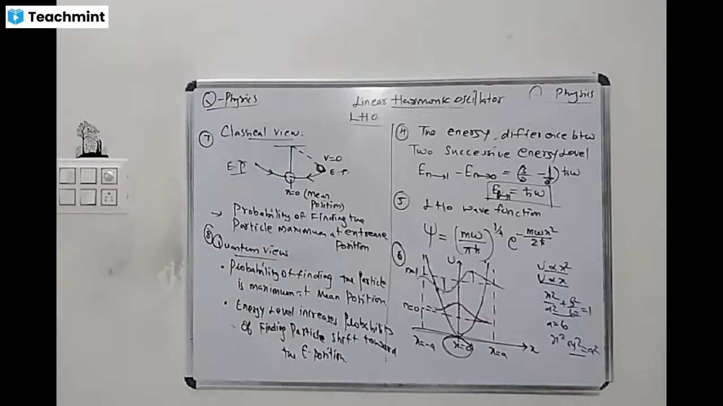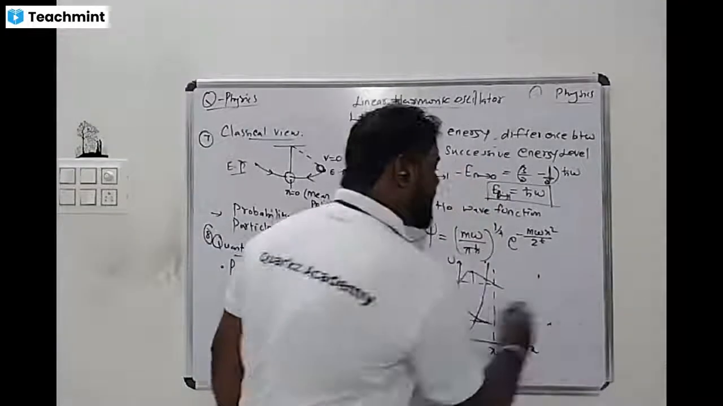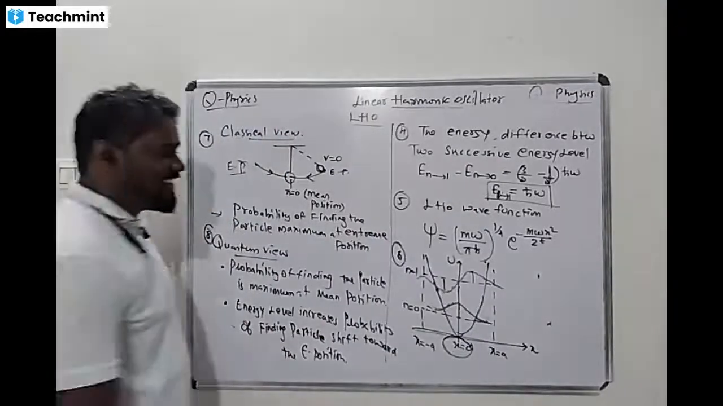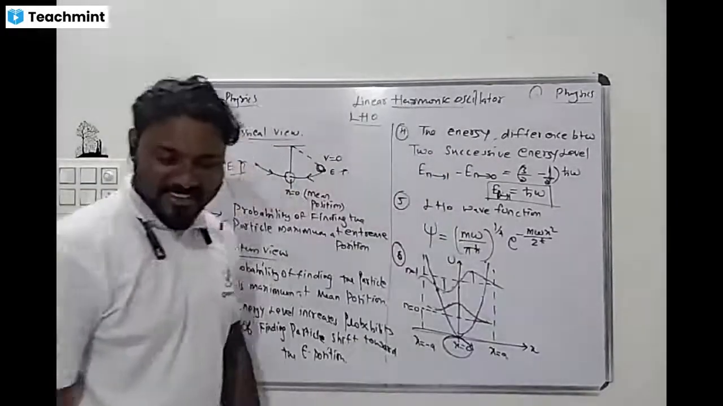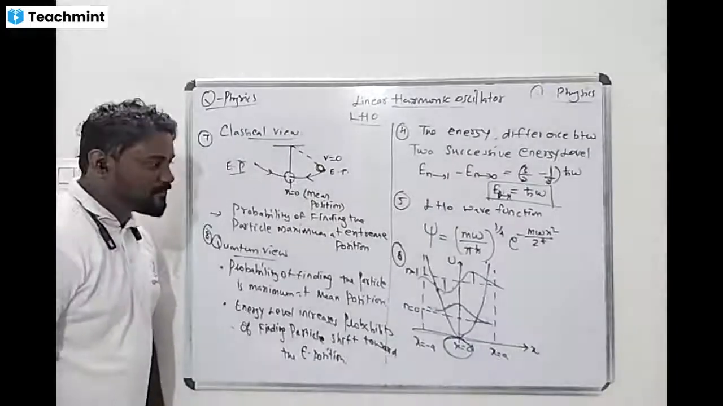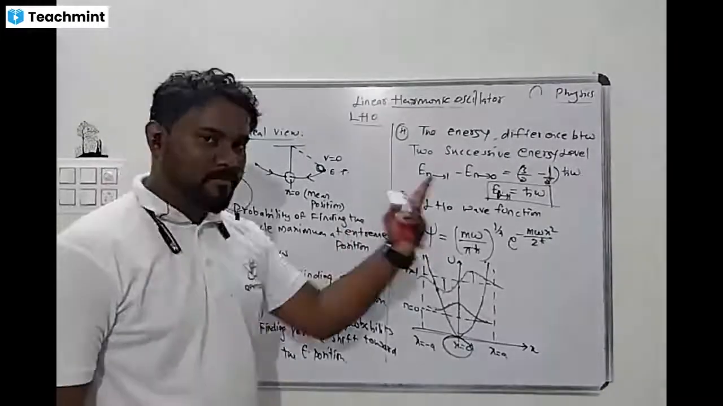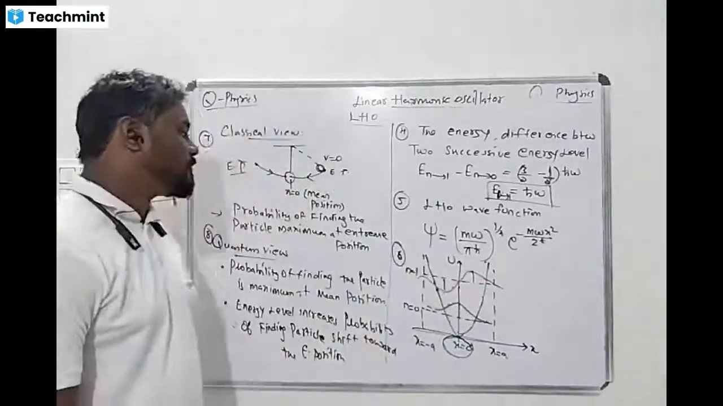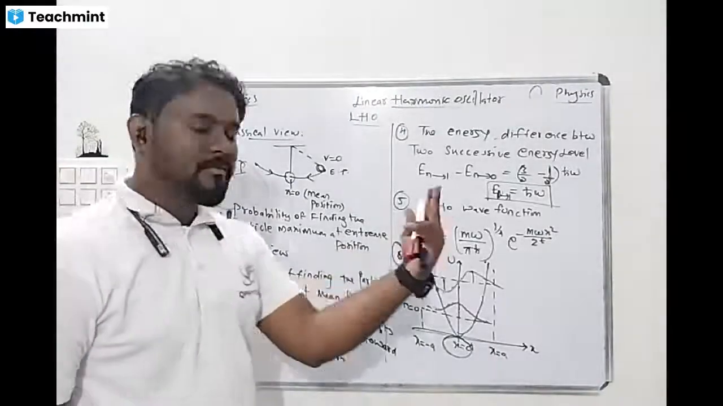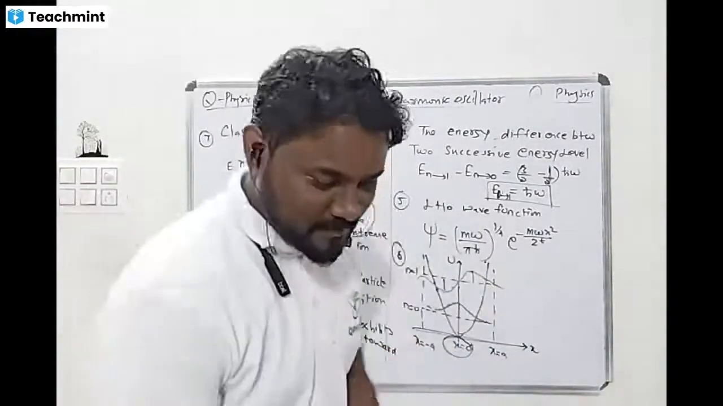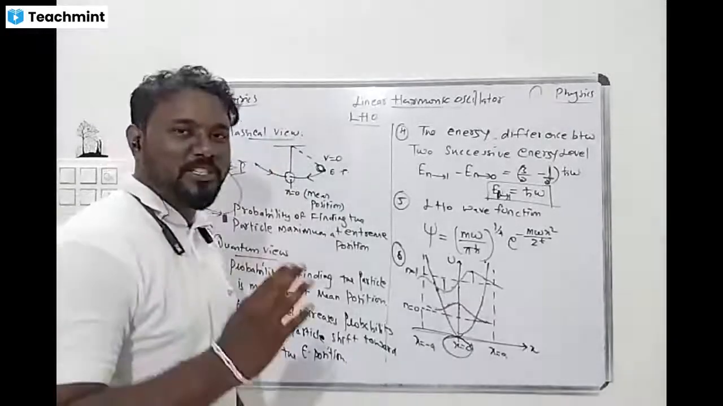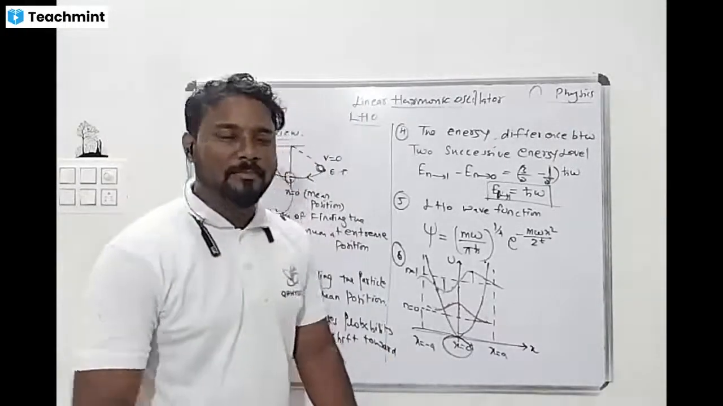The sixth point: u versus x square is a parabola, u versus x is a straight line, and x square by a square plus y square by b square equal to 1 is the elliptical. Then the classical view: the probability of finding the particle is maximum at the extremum position. In the quantum view, the probability of finding the particle is maximum at the mean position. As the energy level increases, the probability of finding the particle shifts towards the extreme position, so at low energy one can pick the quantum particles. Super.